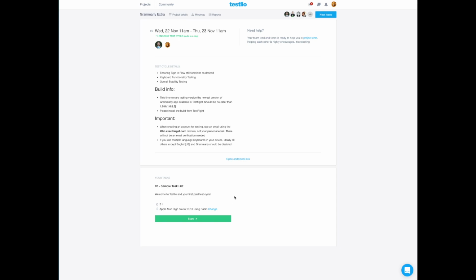On the next page, we can see the test cycle details again, and also we can see the task list that was assigned to us, how many hours we need to test, as well as our device, and in this case we have a browser to test with as well.